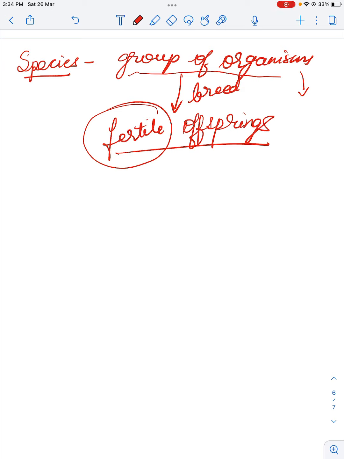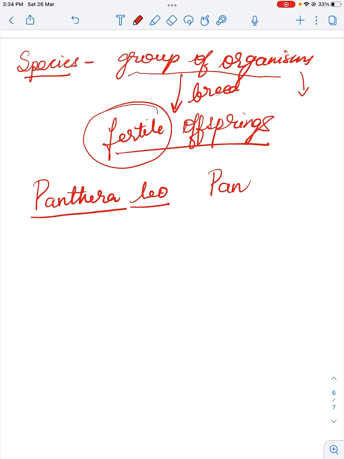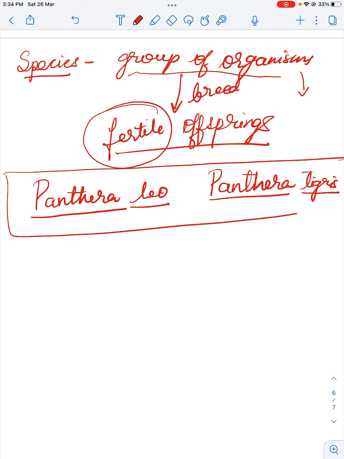Now, I have two examples here. Panthera leo and Panthera tigris. This is the binomial name, or in simple terms I would like to call it the scientific name.